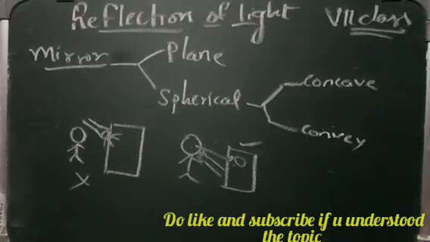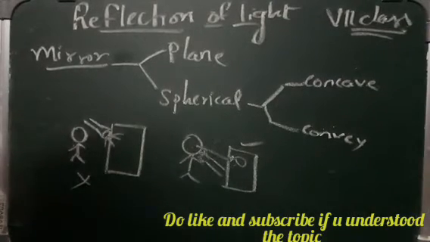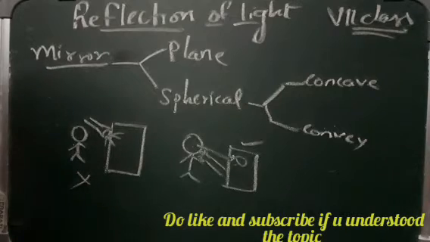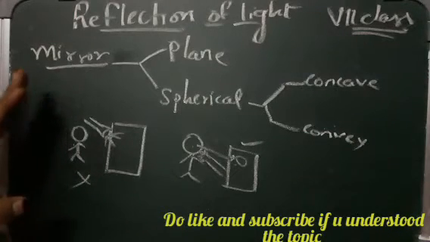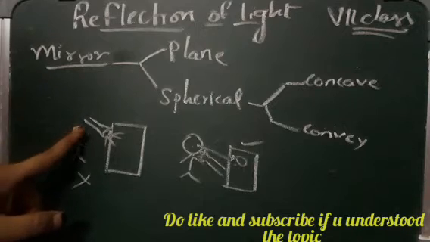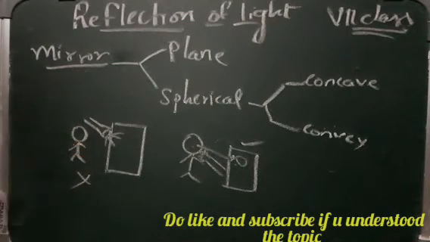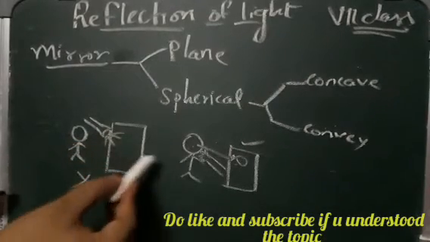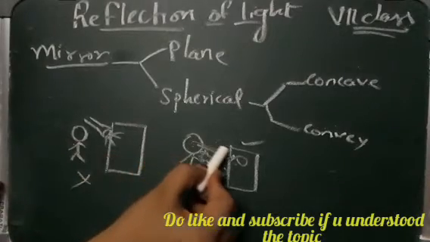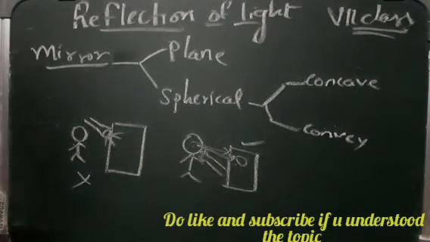This is possible only because of the reflection of light. Whatever light is falling onto your face is reflected. As I said, our face is not a luminous object, it is a non-luminous object. The light cannot pass through us, we cannot produce light, and we cannot absorb it. So whatever light is falling onto your face from the torch gets reflected to the mirror, and so you can see your face with your eyes.